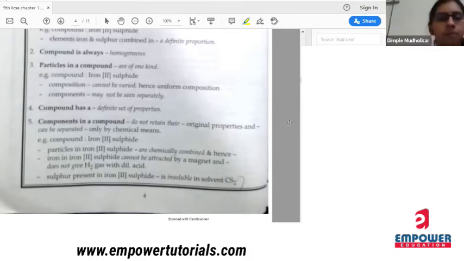Next, particles in a compound are of one kind. For example, they have given iron 3 sulfide. Composition cannot be varied, hence uniform composition. Components may not be seen separately.